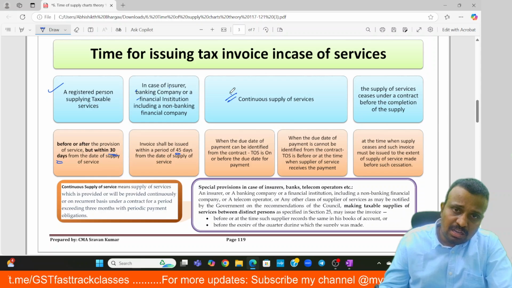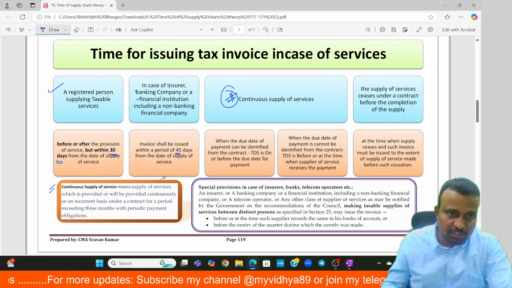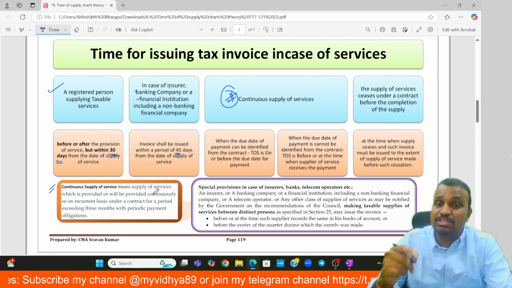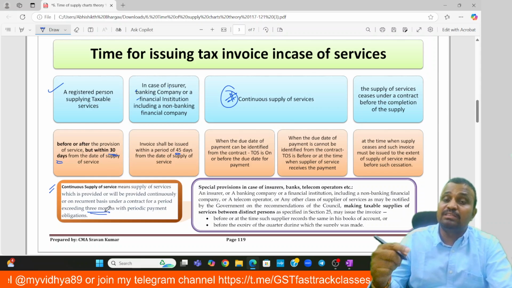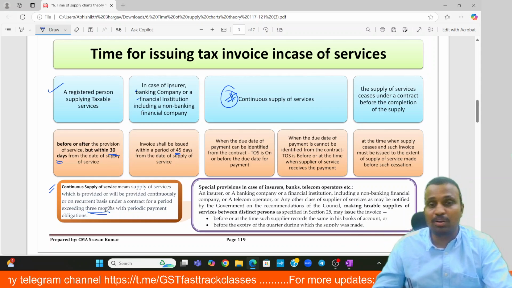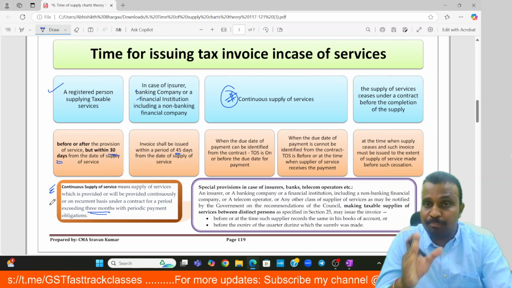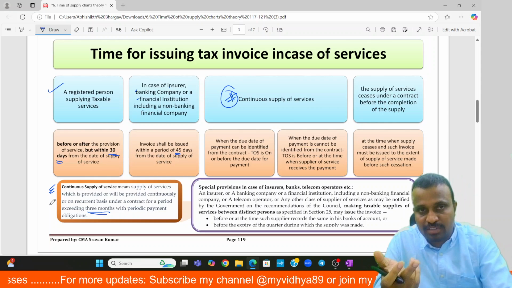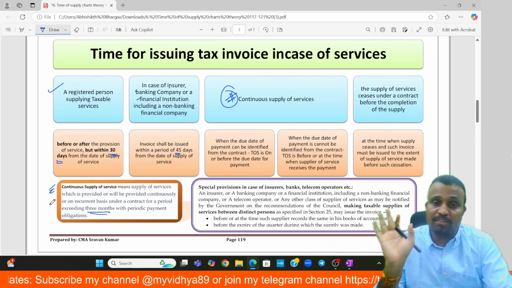Okay. And next, in case of continuous supply of service, what is meant by continuous supply of service? Here is the definition. It means supply of services which is provided or will be provided continuously for a period of more than 3 months under a contract with periodical payment obligation. Those are said to be continuous supply of service. It means the services are supplied continuously under a contract for a period exceeding 3 months, subject to receipt of payment on installment basis.